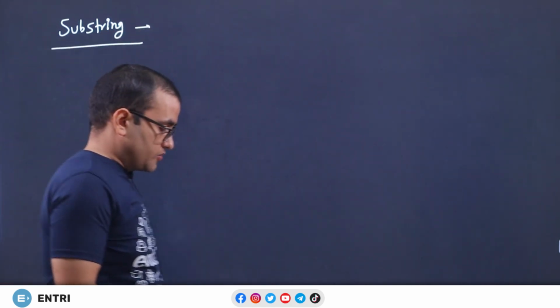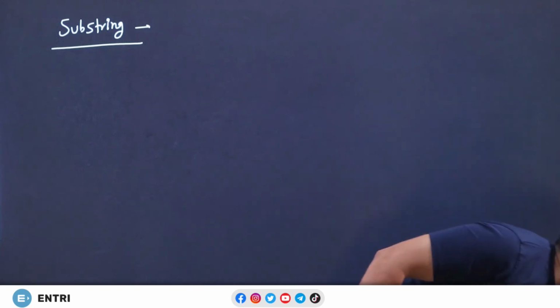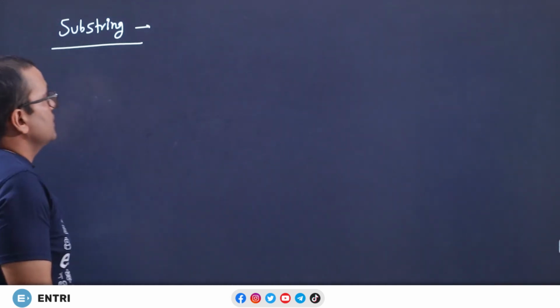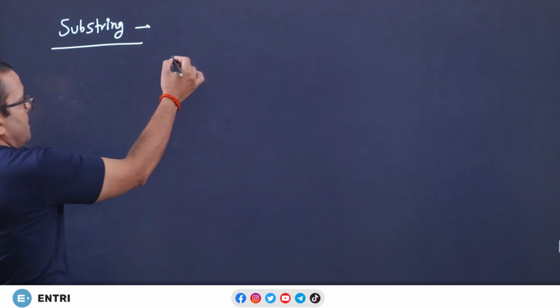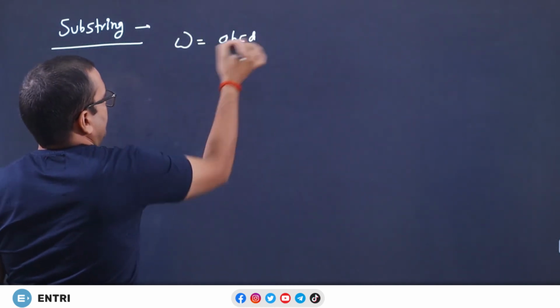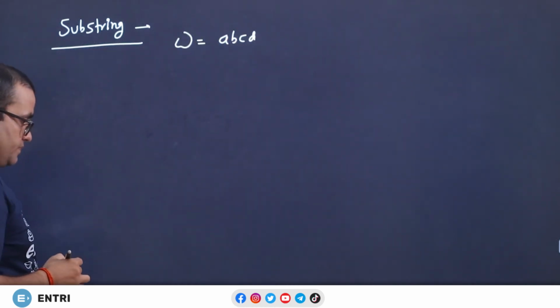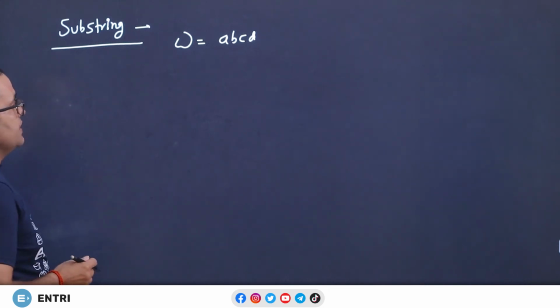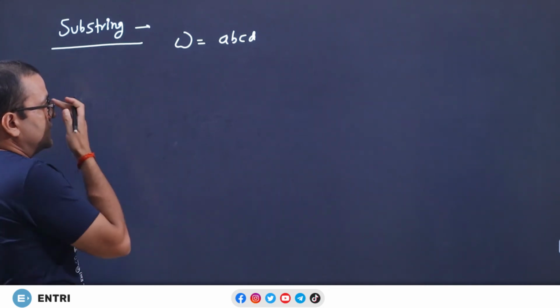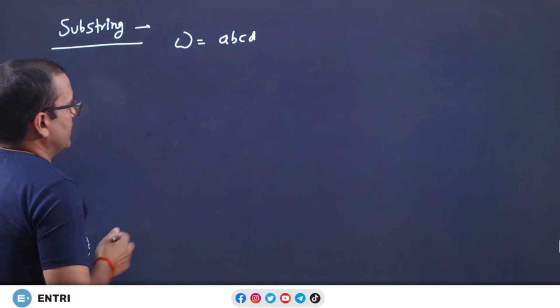Substring, substring of a string. So now, next check what is a substring. Let us take an example. A string is given: A, B, C, D. Now I am talking about substring. So let's check what is a substring.